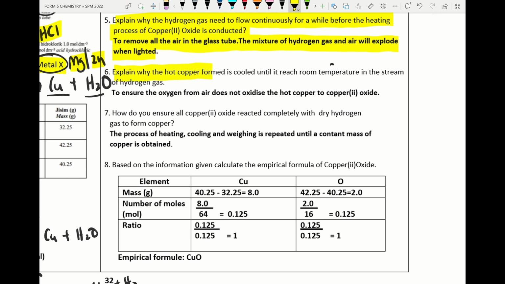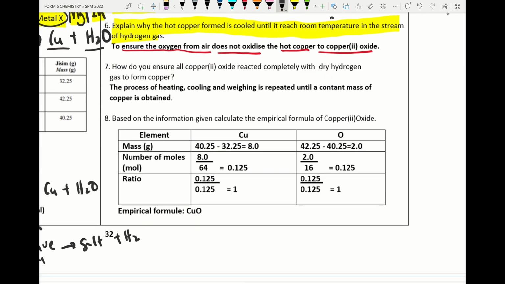Explain why the hot copper formed in this experiment is cooled in a stream of hydrogen gas. This is to ensure oxygen from the air does not oxidize the hot copper and form back copper(II) oxide. How do you ensure all the copper(II) oxide reacted completely with dry hydrogen? The process of heating, cooling and weighing is repeated until a constant mass of copper is obtained.